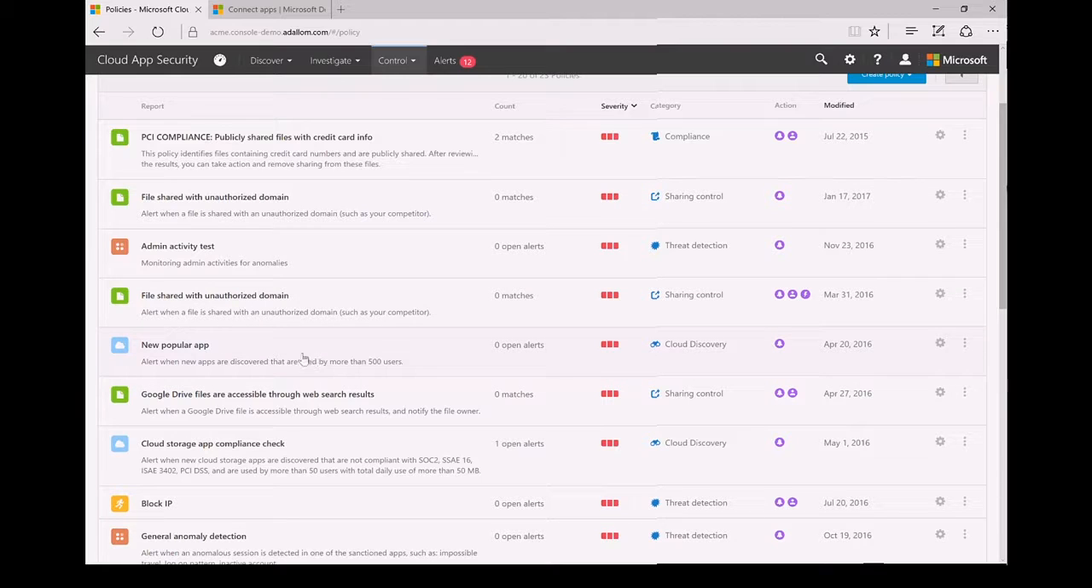I have a template, and this is a policy that's actually built into the cloud service, which is new popular app. So I mentioned that you can do a one-time upload of your firewall log files. You can also do ongoing uploads so that we can analyze activity over time. One of the things that we look for is a new SaaS application that is starting to be in popular use on your network. 50 people are using this, and they weren't using it last week. Maybe you want to go look into that.